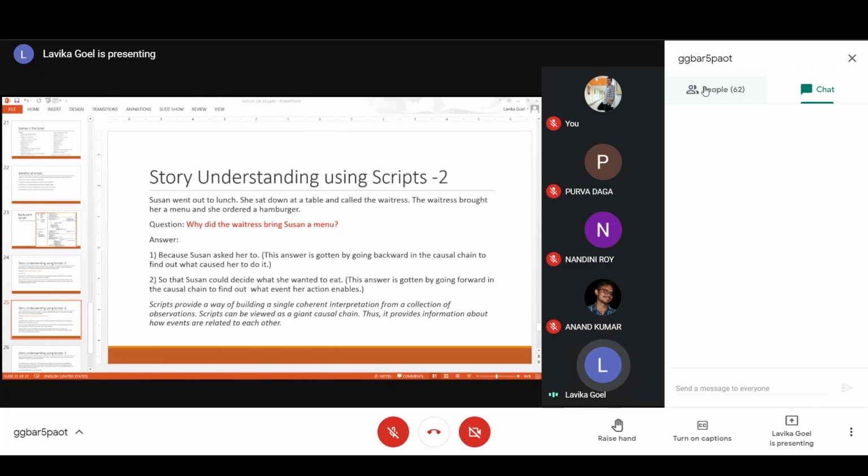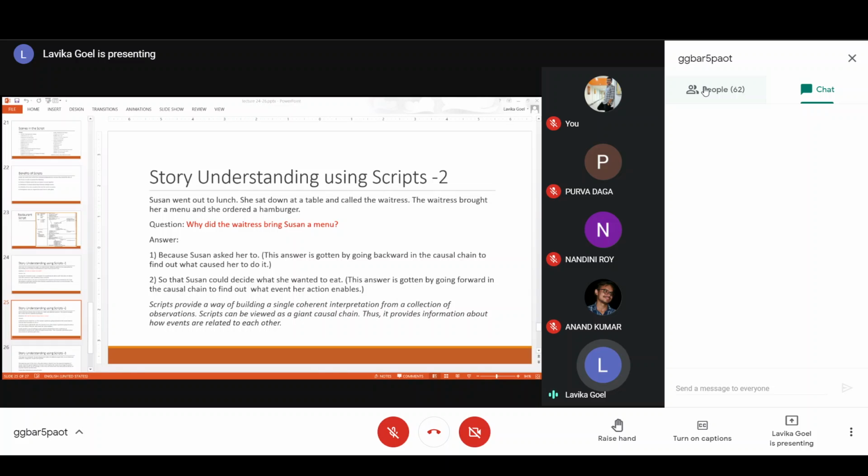This answer is available to you when you go back in the causal chain to find out what caused the waitress to bring the menu. So if you go back in this causal chain of events, then from that previous event, you can understand that Suzanne had called the waitress. So the waitress brought her a menu. So that was by going backward.